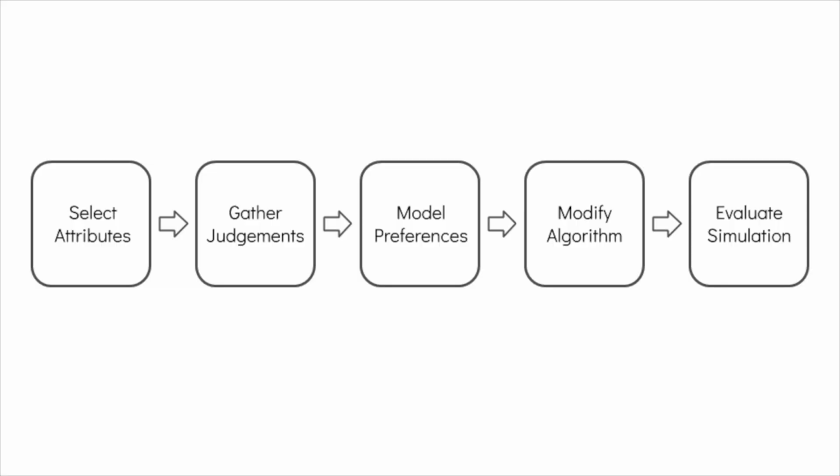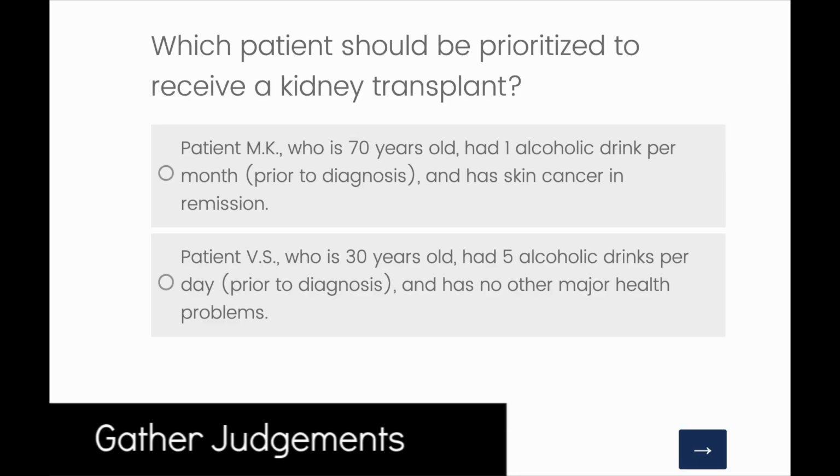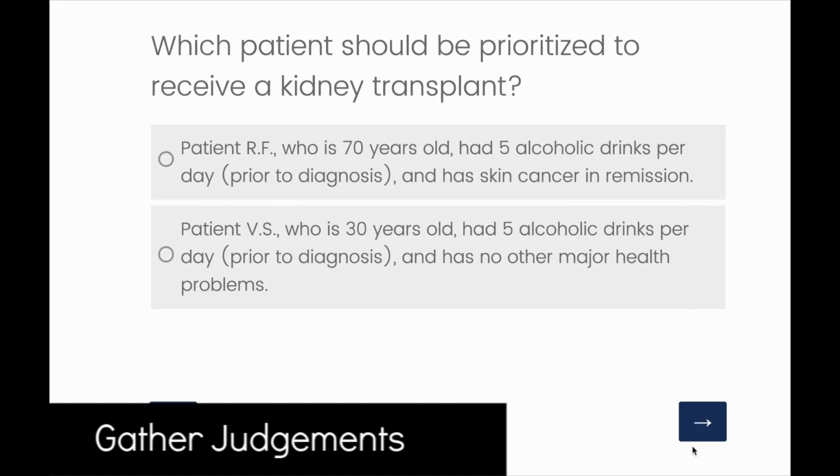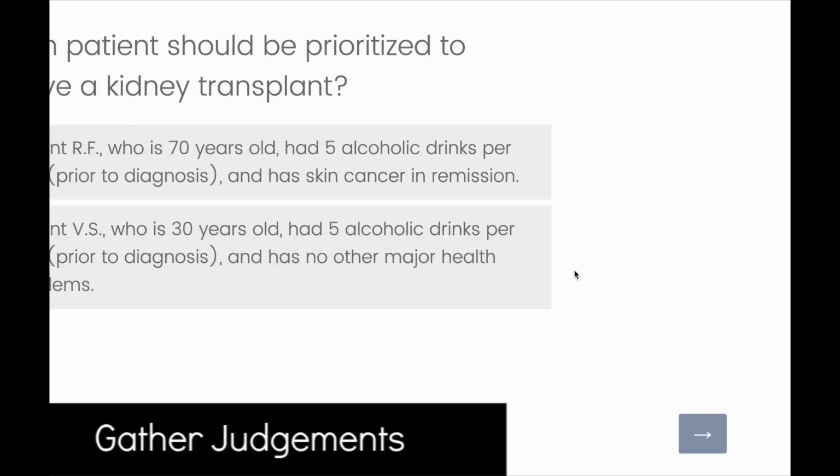In this work, we propose an end-to-end methodology for gathering human judgments, incorporating them into the kidney exchange algorithm, and then evaluating the impact of these modifications on the participants in the exchange. We designed and prototyped this entire pipeline. I'll highlight a few steps here, but check out the paper if you'd like further details on the rest. An important component was asking actual human subjects, in this case Amazon Mechanical Turkers, which types of patients they thought the system should prioritize. They answered pairwise comparison questions like these.